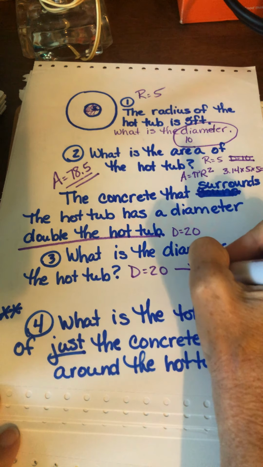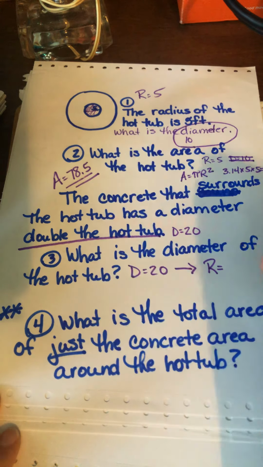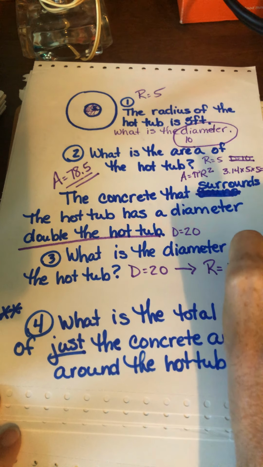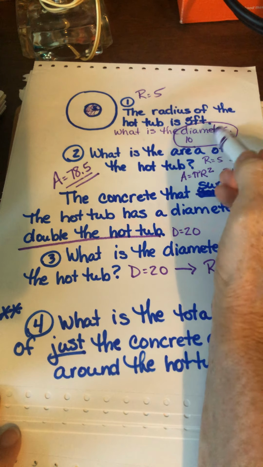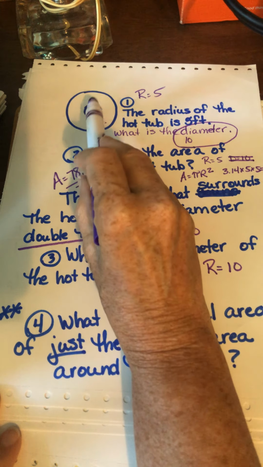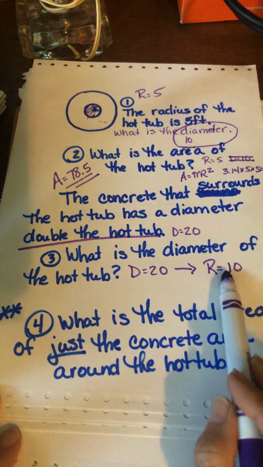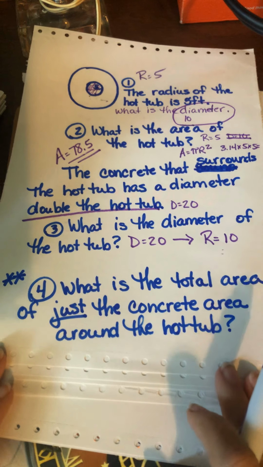If the diameter is 20, what is the radius? Radius is always half. So half of 20 is 10. Now don't get confused. Up here the diameter was 10 and the radius was 5. Well, if we're doubling, it only makes sense that if the radius was 5 here, the radius would be 10 here.